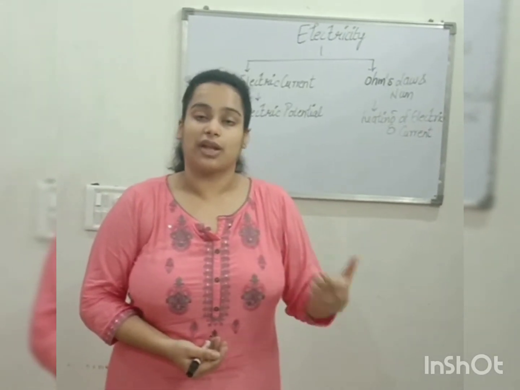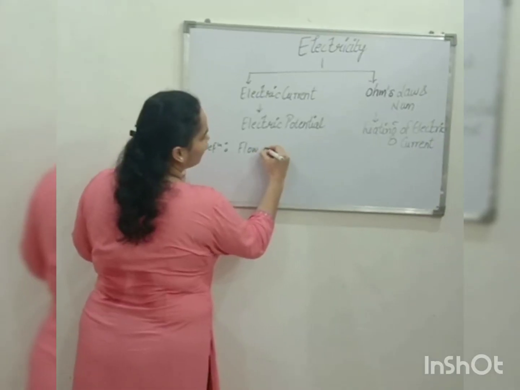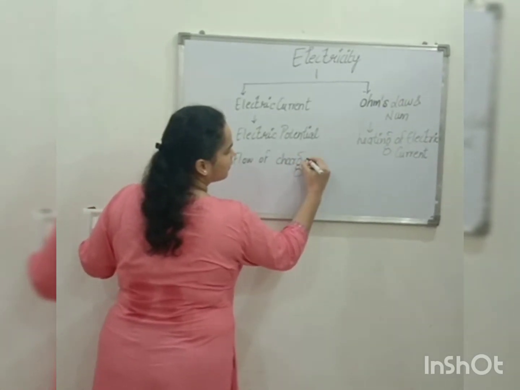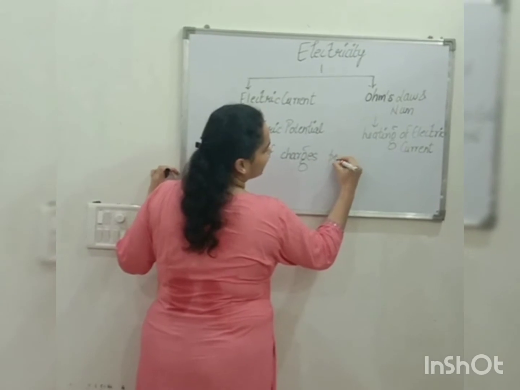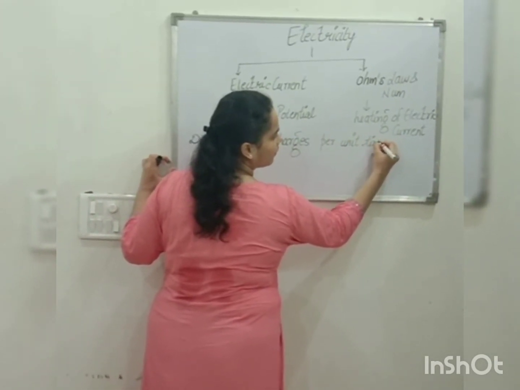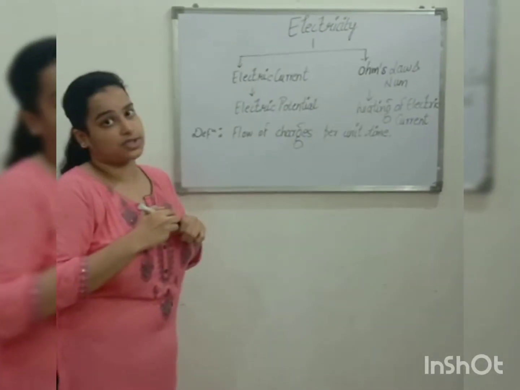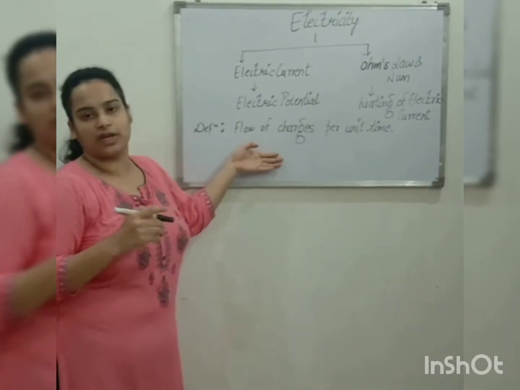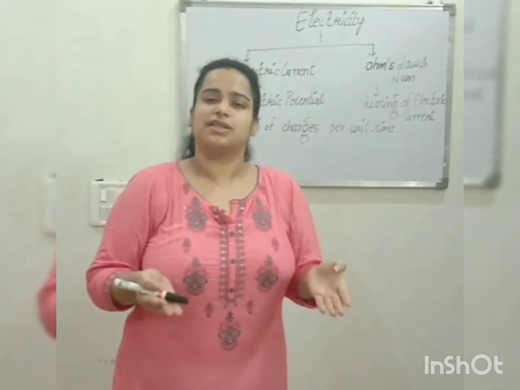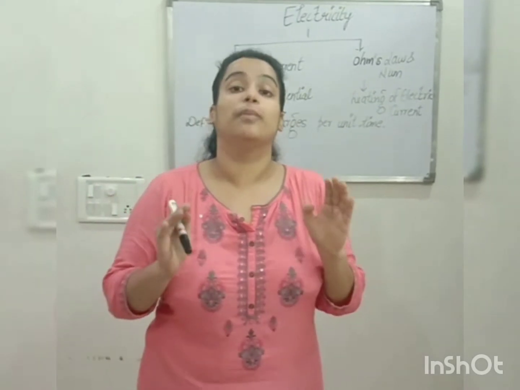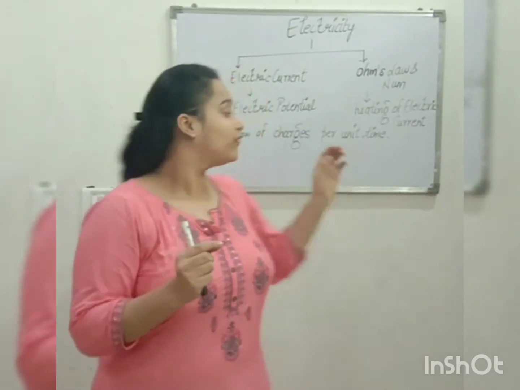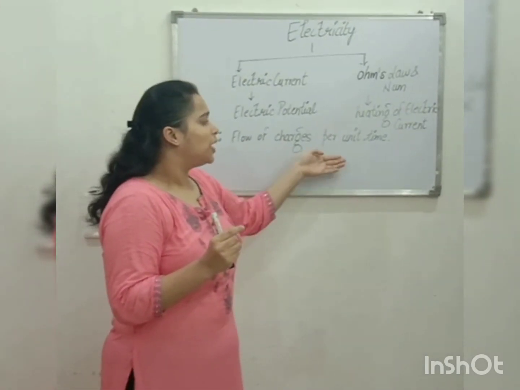So what is electric current? Electric current is a flow of charges per unit time. I know that each and every one of you knows this term, that it is a flow of charges per unit time. This is bookish language. We don't have to memorize it. We just want to understand this term. What is meant by flow of charges per unit time?